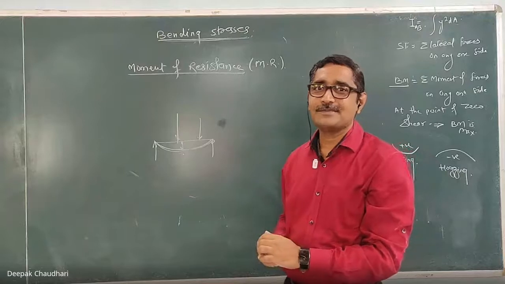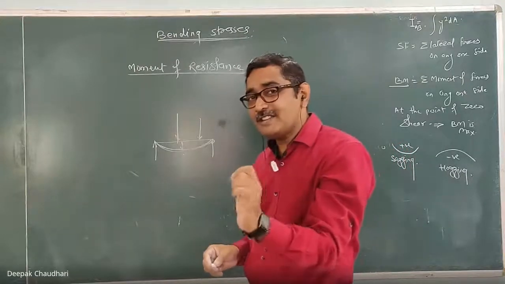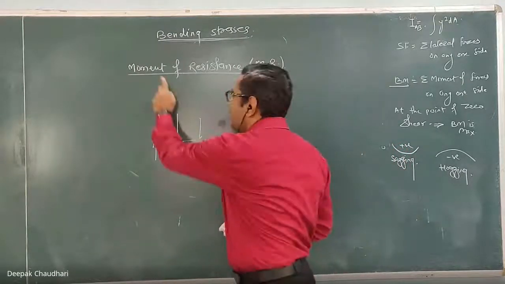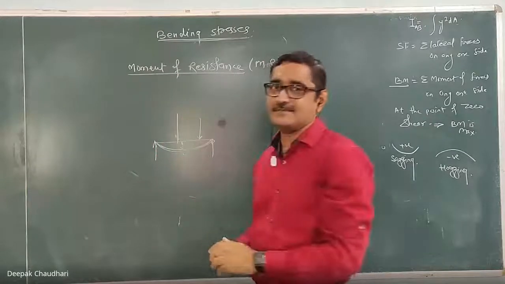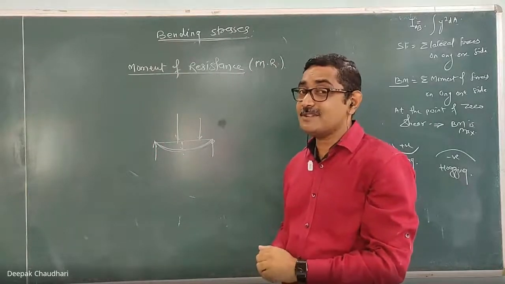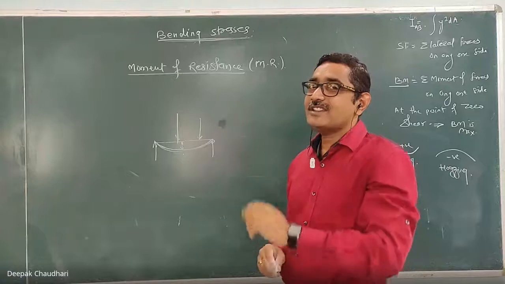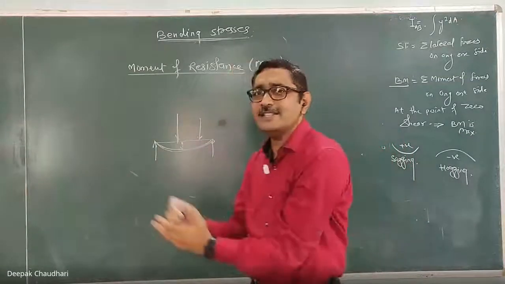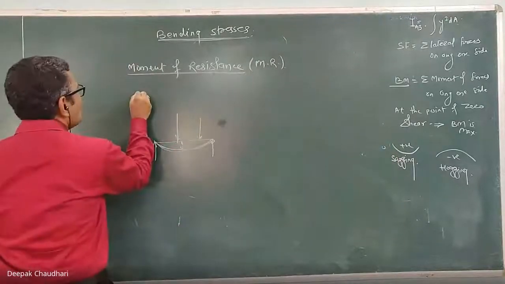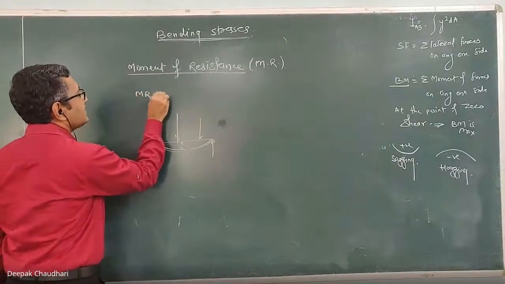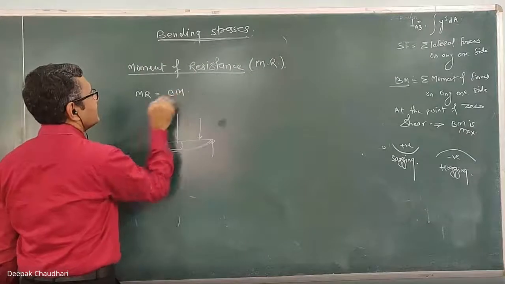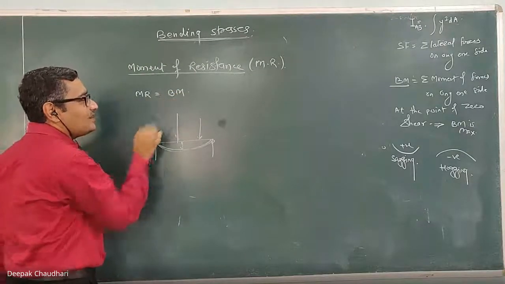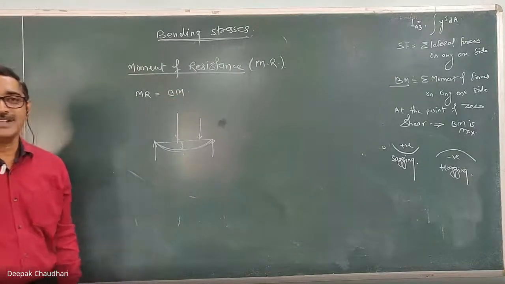Here, that resistance which is developed, which resists that bending, is known as the moment of resistance. So it is a resistance developed inside the material which resists the bending moment. When the beam is in equilibrium, this moment of resistance is equal to the bending moment, because this moment of resistance resists the bending moment.